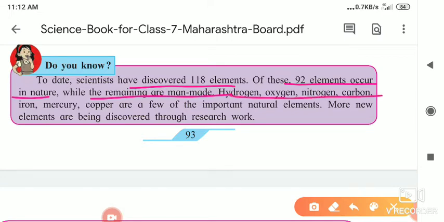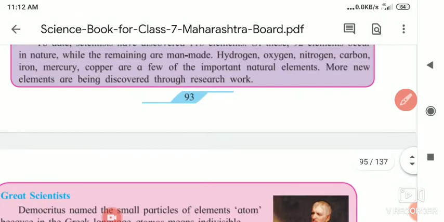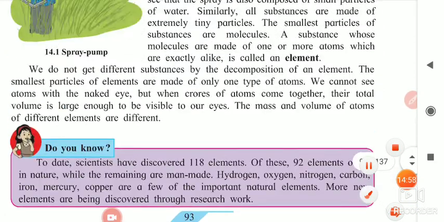Hydrogen, oxygen, nitrogen, carbon, iron, mercury and copper are a few of the important natural elements. Hydrogen and oxygen, because from these water is formed. Water is the life of people. Nitrogen is very important for the growth of plants. Carbon is important because carbon dioxide is taken in by plants and they produce their own food. Afterwards, next is iron, and mercury. These are substances made from very small elements. The next point of the lesson we will see in the next lecture.